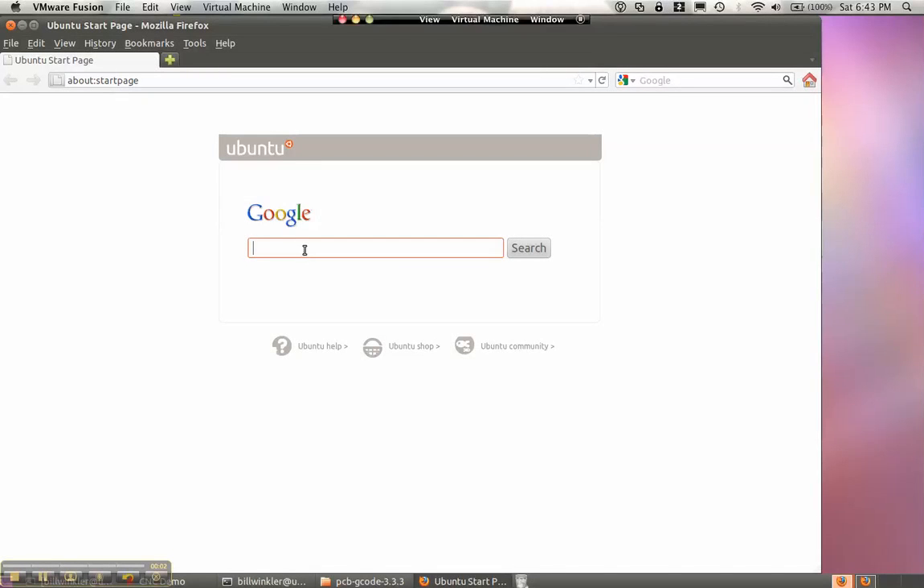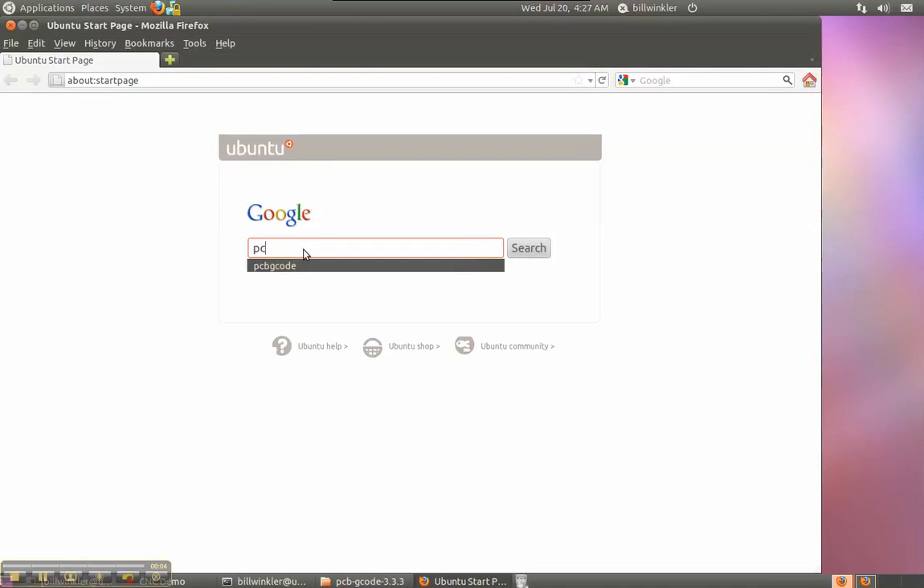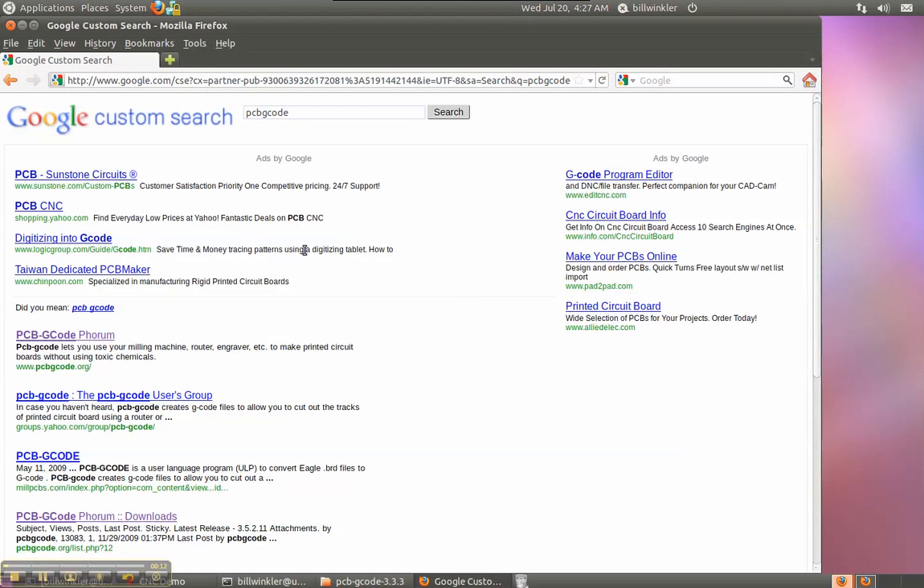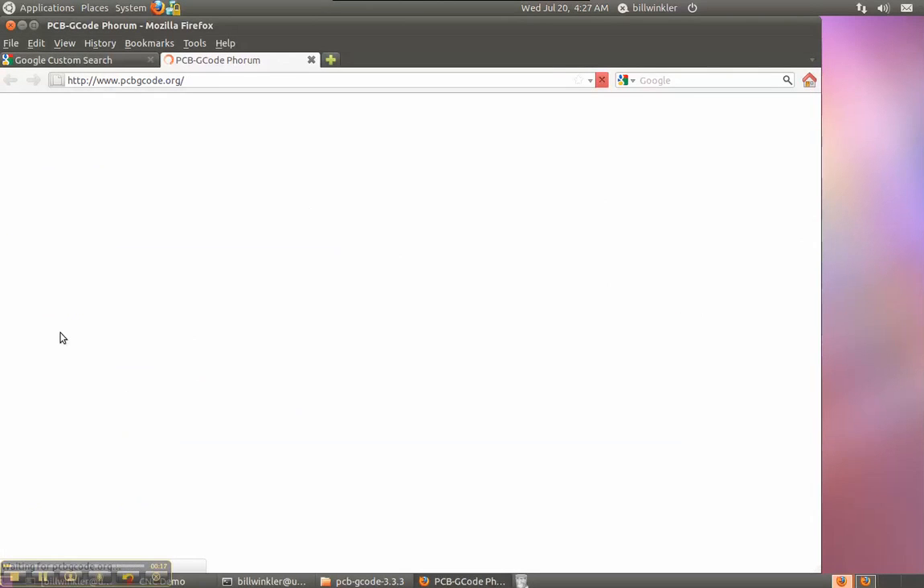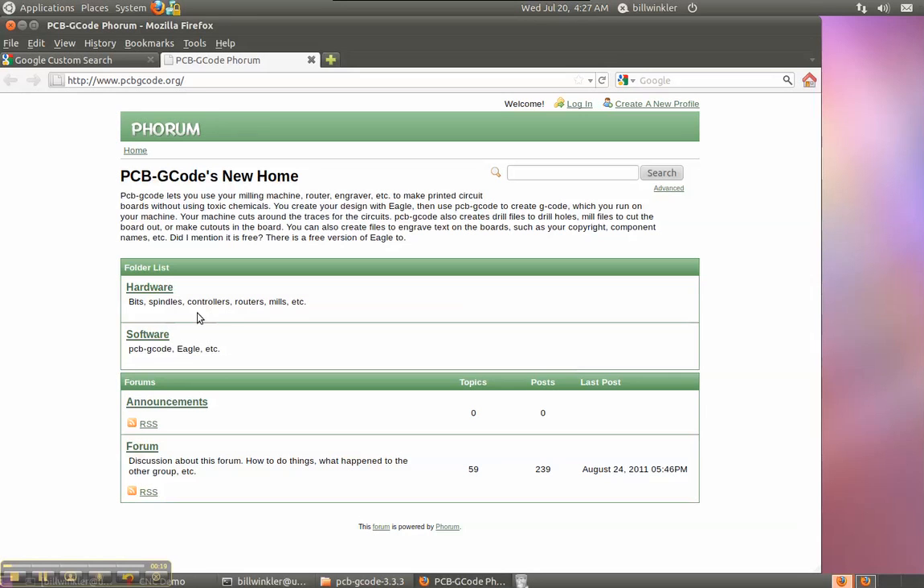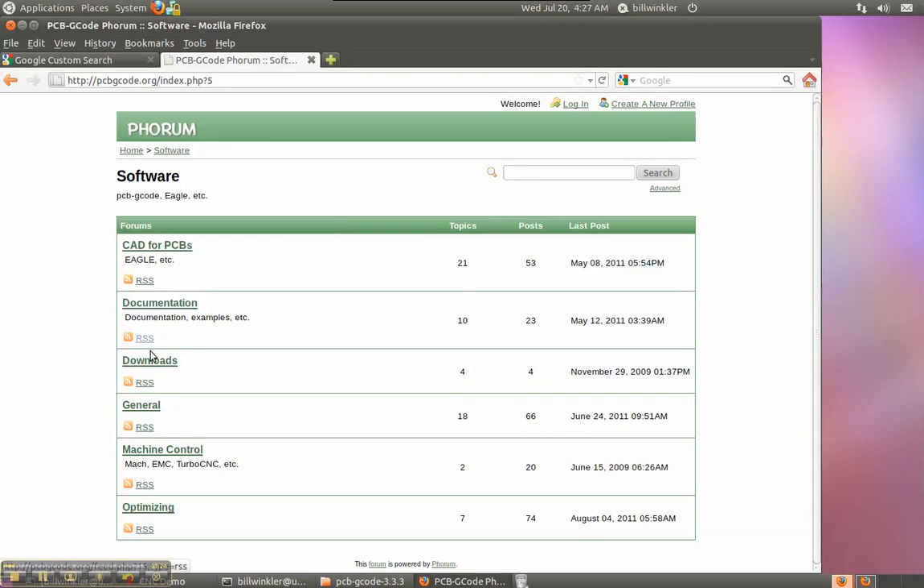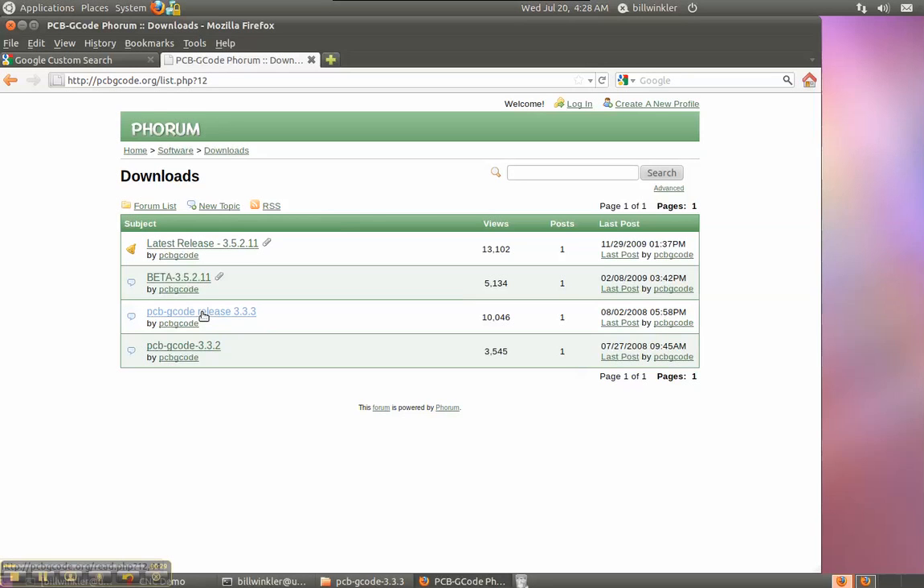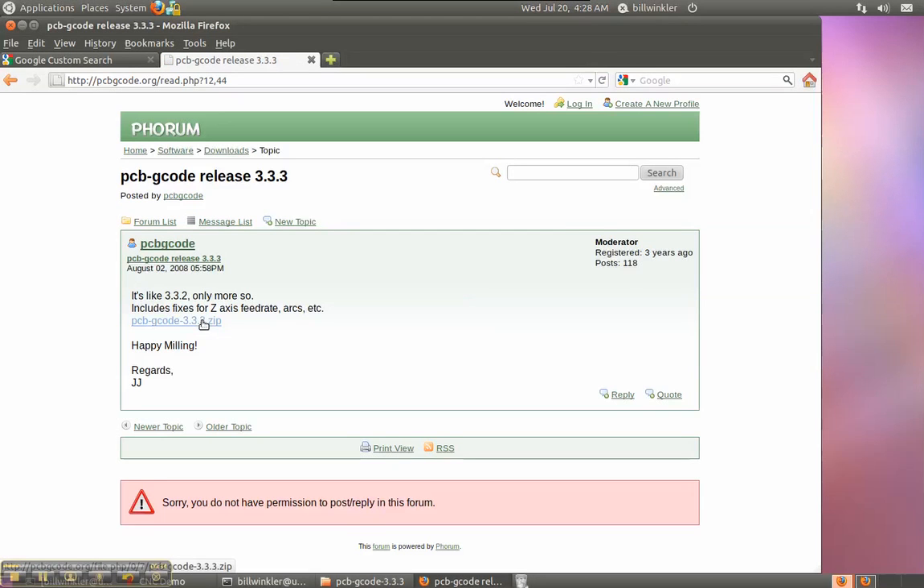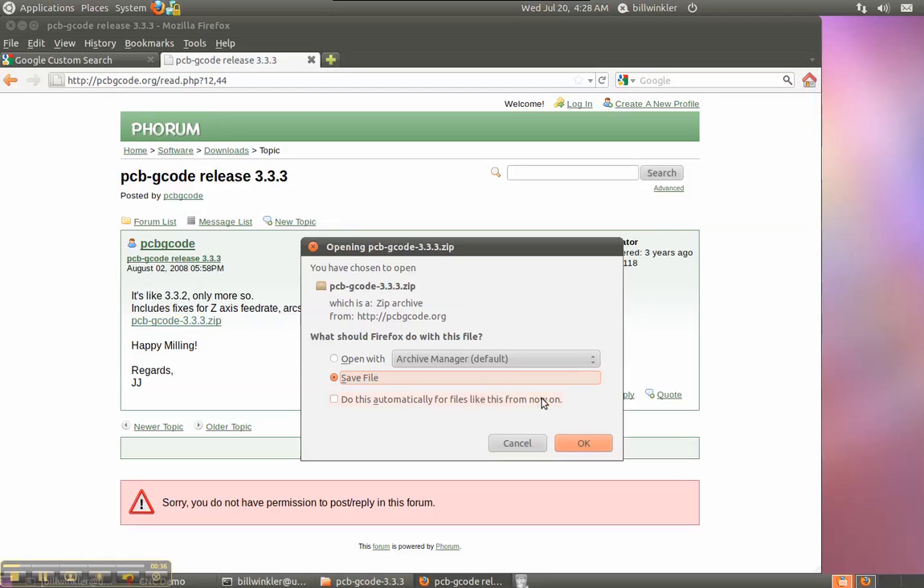This video clip will demonstrate installing PCB-GCODE in the ULP directory of Eagle on Ubuntu. The site of PCB-GCODE is PCB-GCODE.org. Under the software directory, under downloads, we'll select PCB-GCODE release 3.3.3, and we will save it to our download directory.